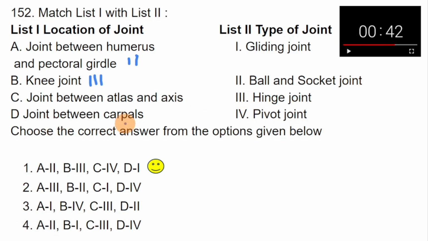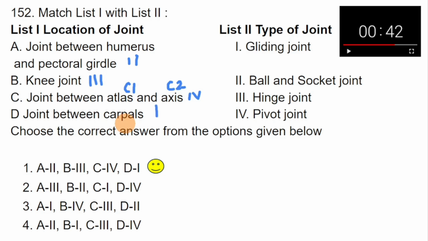Joint between atlas and axis. Atlas is called cervical vertebrae 1 and axis is cervical vertebrae 2. C1 and C2. So this is pivot joint. And this will be C4. And joint between carpal is gliding joint. So D1.